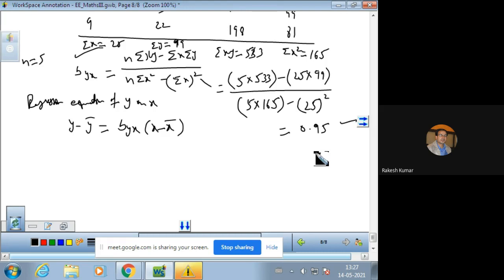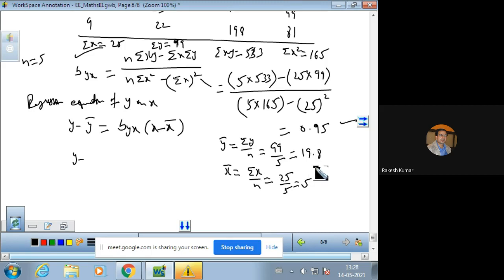So this is the value of the regression coefficient y on x. Now we also require y bar and x bar. y bar is sigma y upon n, and x bar is sigma x upon n. So 25 upon 5 is 5, and 99 upon 5 is 19.8.